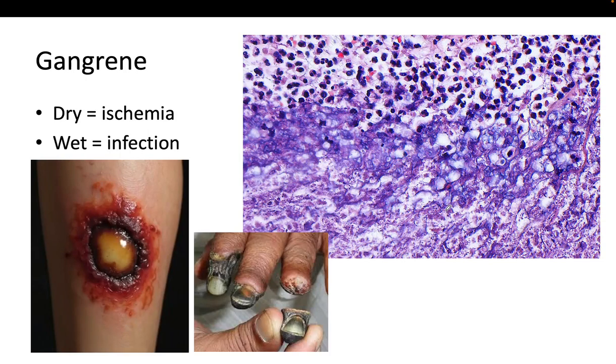So there are radical differences between both types, and you can see that you have in general loss of the architecture of the tissue, and you will see at the same time a massive inflammation mainly composed of neutrophils in cases of gangrene.